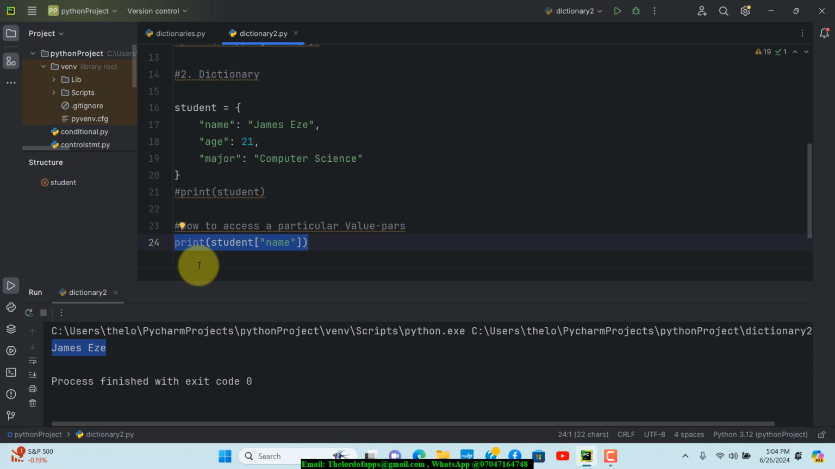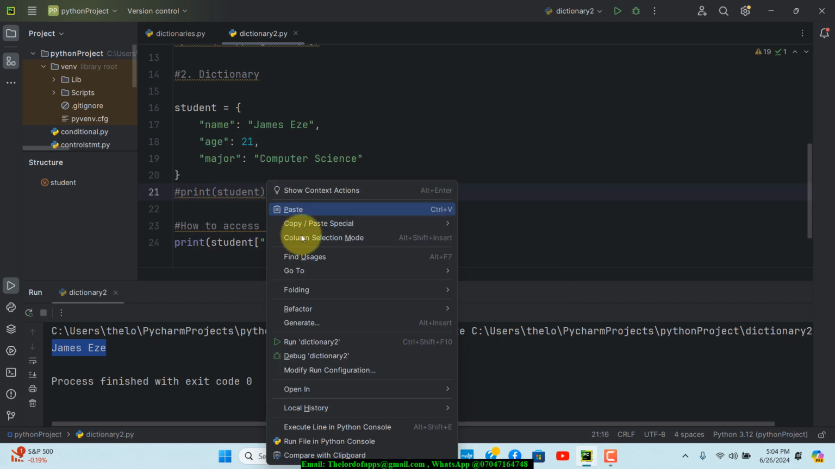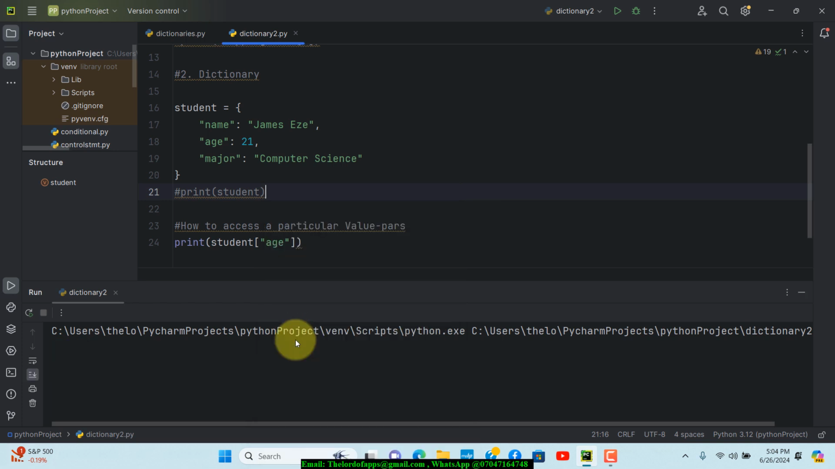Now the next thing I want to do, if you want to access the age, is also possible. You just need to change this to age. Let me change that to age right now. And if we run, you see that we get 21 right there. The same thing applies to the major if you want to do that. Okay, pretty simple, right?